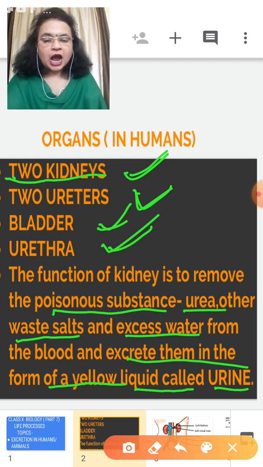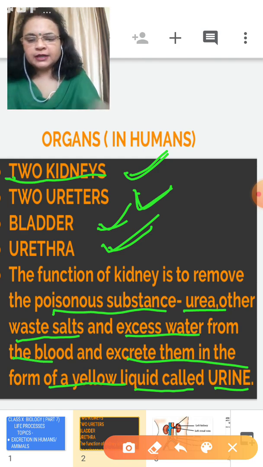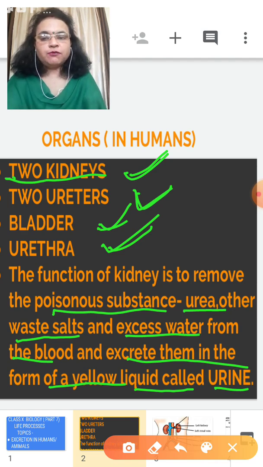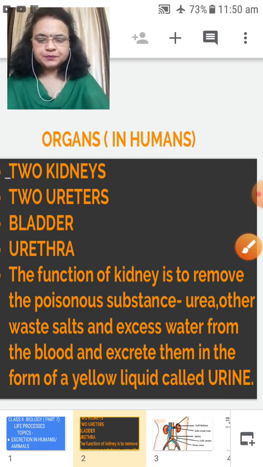And how do they enter inside the kidney? For filtration they enter with the blood. So we can say the function of the kidney is to remove poisonous substances, for example urea, other waste salt, and excess water from the blood, and excrete them in the form of a yellow liquid called urine.